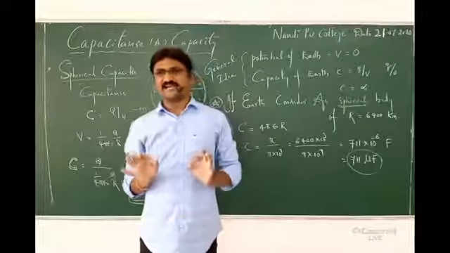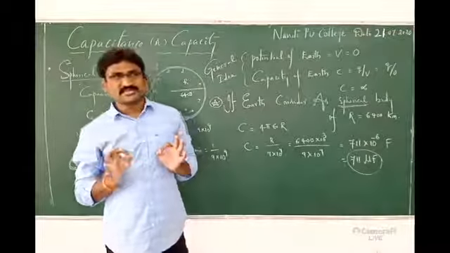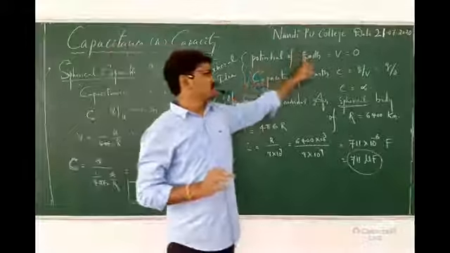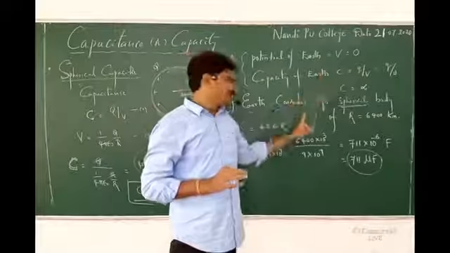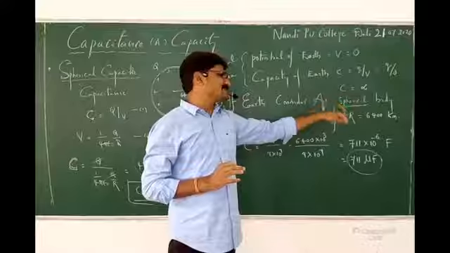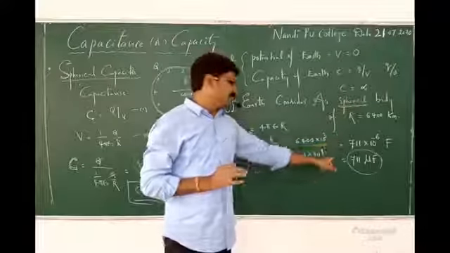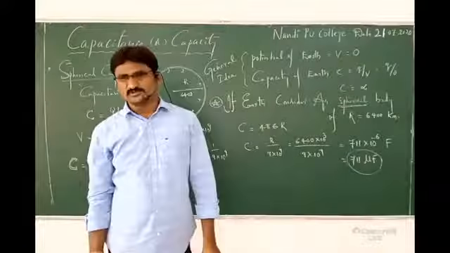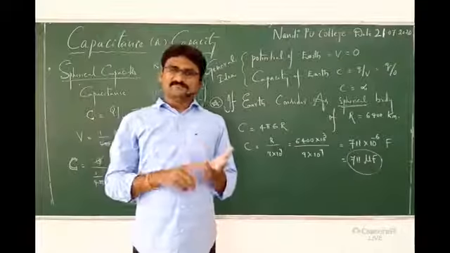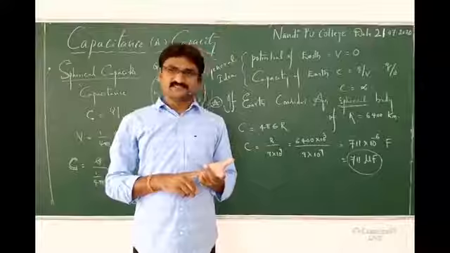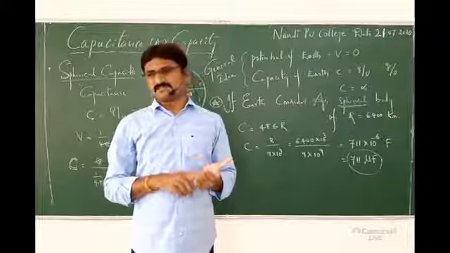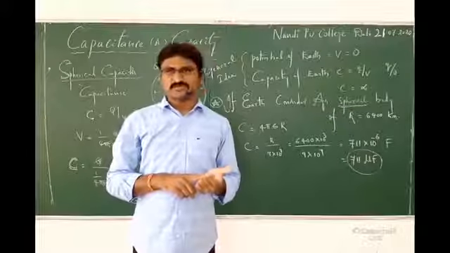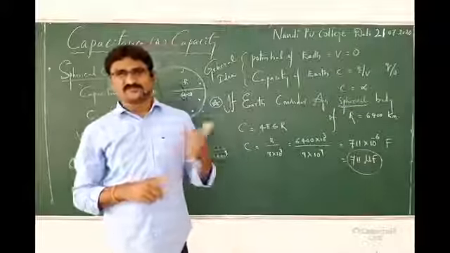So this is the idea about Earth. Don't get confused, especially about the Earth. Generally, if they ask, potential 0, capacitance infinity. When we consider Earth as a spherical body of radius, its value is 711 microfarads. So what topics have we covered today? Capacitor, capacity or capacitance, and the spherical plate capacitor, the capacitance of a spherical body. Tomorrow we will discuss some different types of